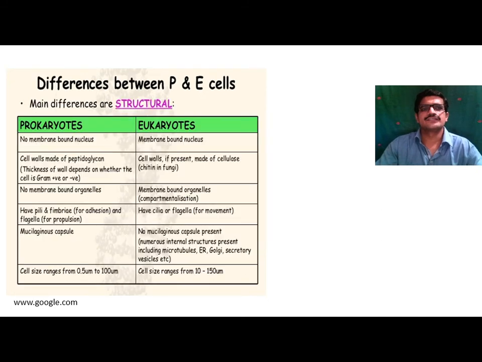Next one, differences between prokaryotic and eukaryotic cells. In prokaryotes, there is no membrane bound nucleus. In eukaryotes, a membrane bound nucleus is present. In prokaryotes the nucleus is present in the form of a nucleoid. In eukaryotes, the nucleus has a nuclear envelope. The cell wall is made up of peptidoglycan in prokaryotes, and of cellulose in eukaryotes. Only in fungi it is made up of chitin.